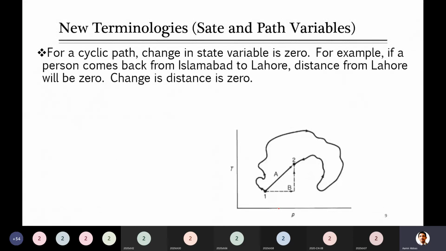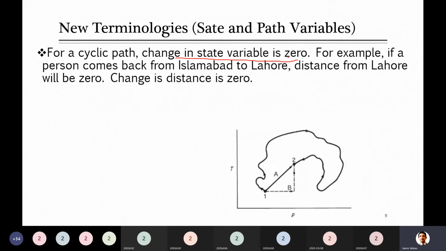So let's look at that. For example, when we have a cyclic path, cyclic means you are moving in a cycle, like in a circle, where you start from somewhere and come back to the same point. As he mentioned here, for a cyclic path, the change in a state variable is 0. Just look, someone was here in Lahore. He or she traveled to Islamabad. Now he or she came back to us in Lahore.